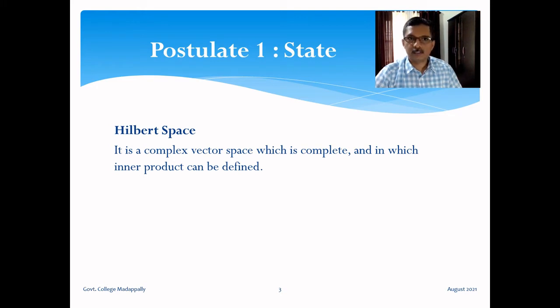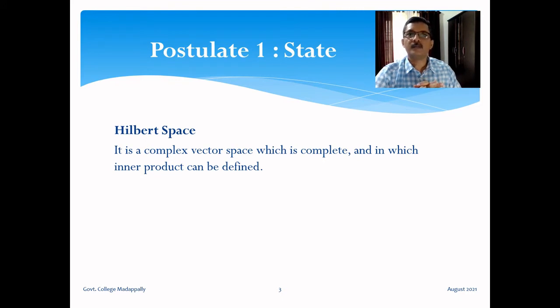Now the Hilbert space that we consider for a quantum mechanical system is a complete space, and an inner product can be defined in this space. We know what is meant by inner product. In all vector spaces, inner product need not be defined. Those vector spaces in which inner product can be defined are usually called inner product spaces. Hilbert space is an inner product vector space. In addition, it should be complete.